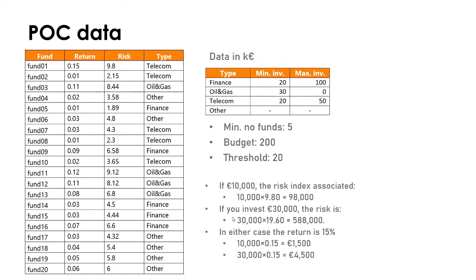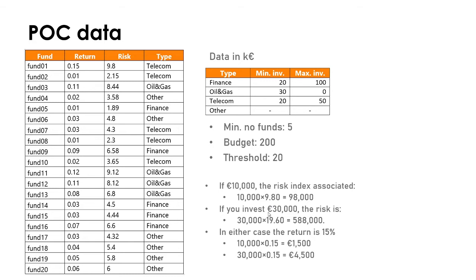But if you invest beyond that threshold, if you invest 30,000 euros, the risk is computed so that this index is twice as much as the one we used when we are below that threshold.